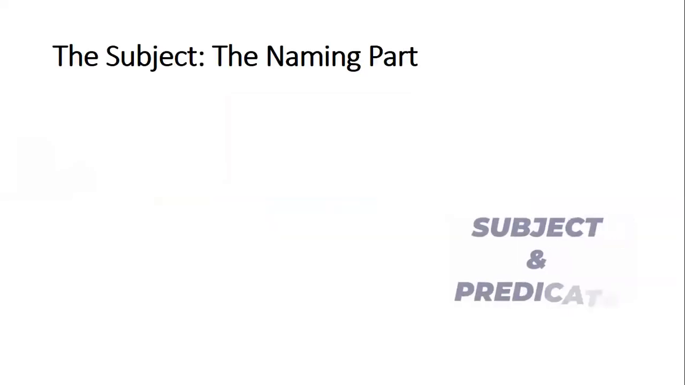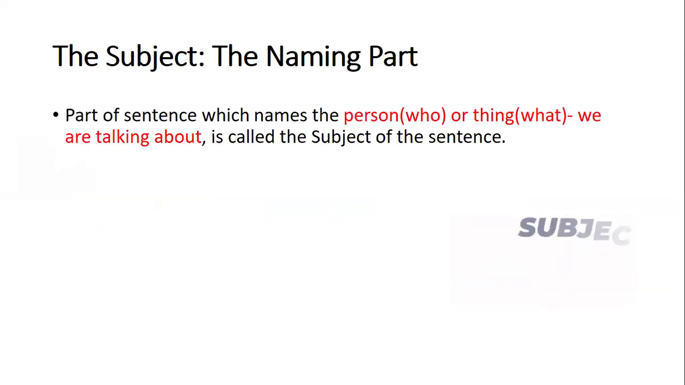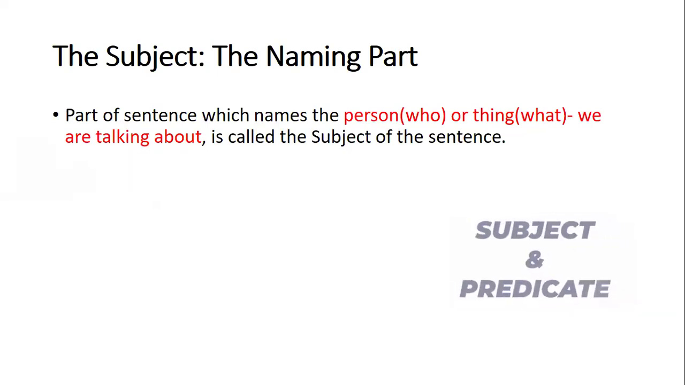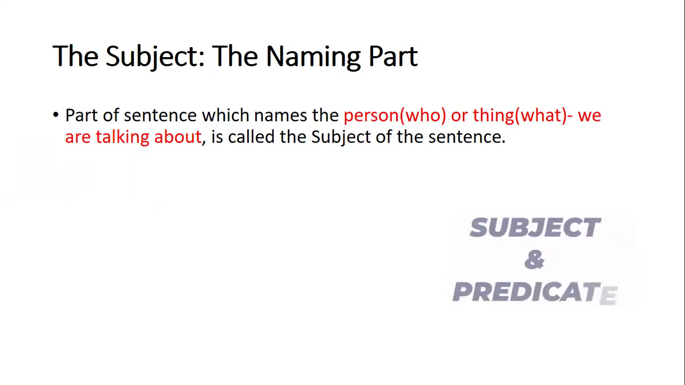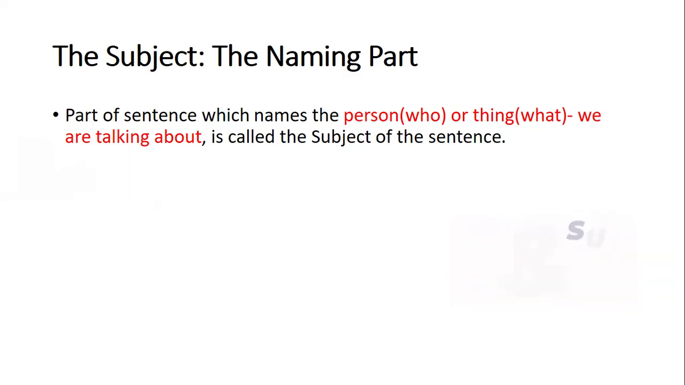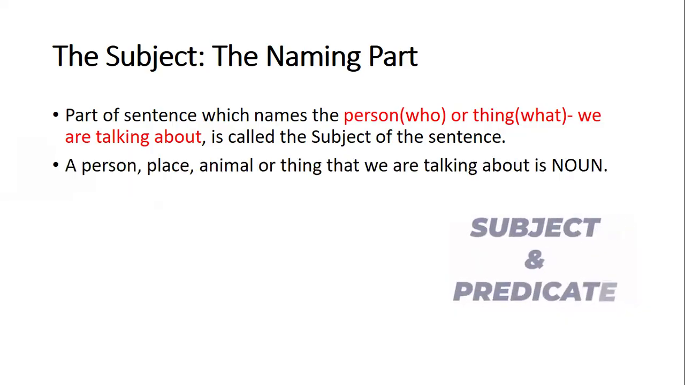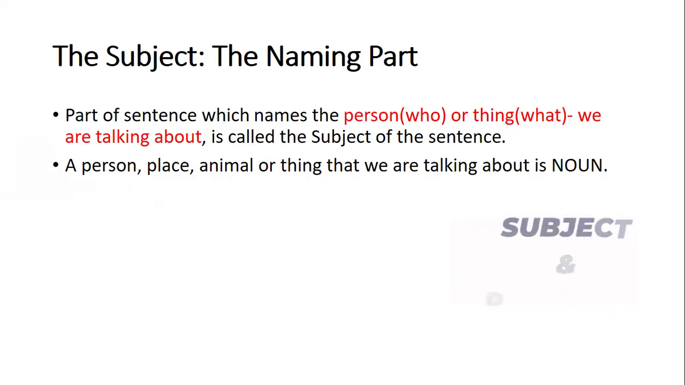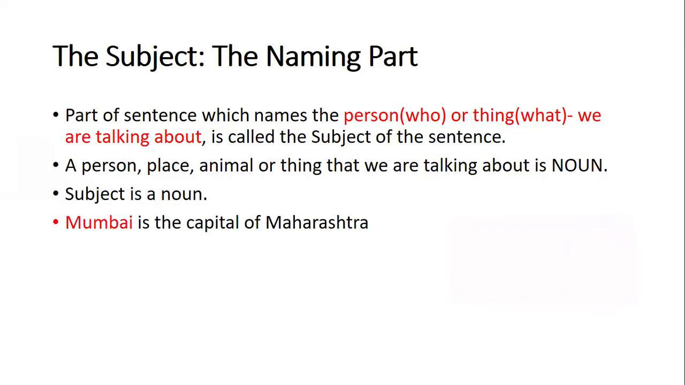So we can say the subject is the naming part. The part of the sentence which names the person or thing we are talking about is called the subject of the sentence. For example, if I say, who are we talking about? Or what is the thing that we are talking about? Then we'll clearly understand that we are asking what is the subject. For example, a person, place, animal, or thing that we are talking about is a noun. So subject is usually a noun.